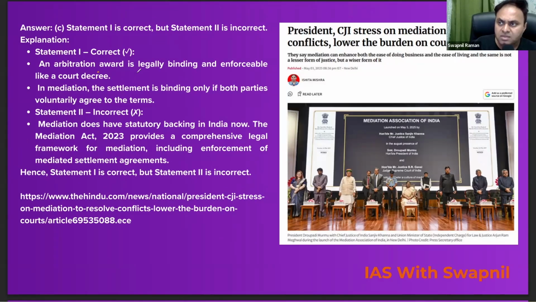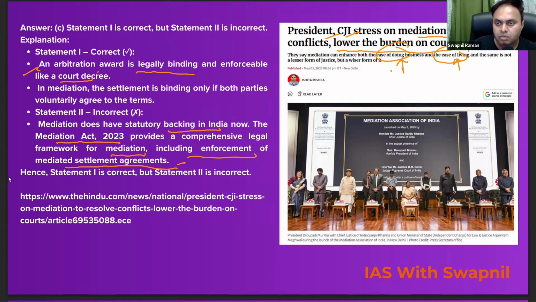An arbitration award is legally binding and enforceable like a court decree. And mediation does have statutory backing in India now. The Mediation Act of 2023 provides a comprehensive legal framework for mediation, including the enforcement of mediated settlements and agreements. Why did we pick up this question? There is a strong reason. Recently, the President and CJI stressed mediation to resolve conflicts and lower the burden on the courts. It would enhance both the ease of doing business and the ease of living, right?